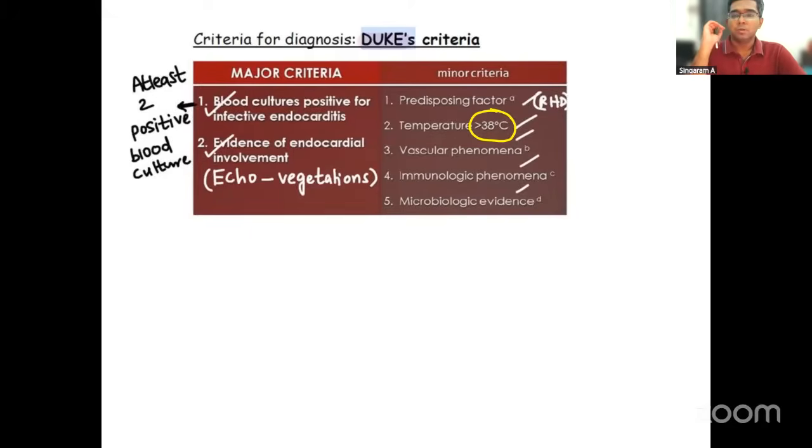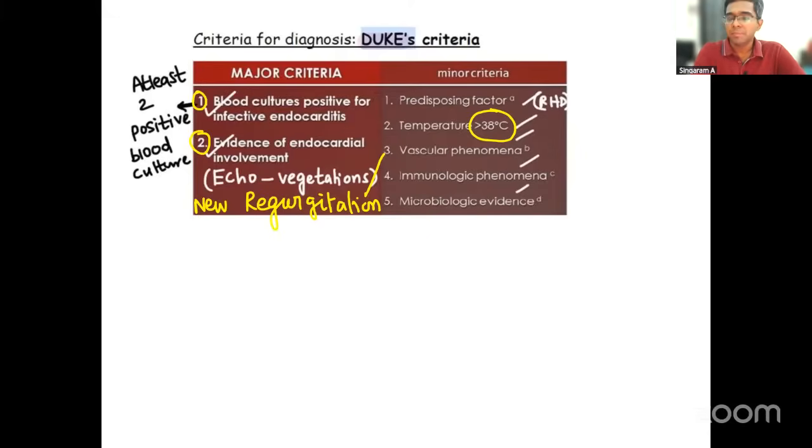Now, just a quick recap. Blood cultures positive for infective endocarditis. At least two blood cultures positive is one of the major criteria, and it is given in the question. Second is evidence of endocardial involvement in the form of echocardiography showing vegetation, or a new regurgitation lesion in the valve can be noted. Any one, but in the question it was probably vegetation, so that was also a major criteria. So two major criteria were satisfied in this particular patient.